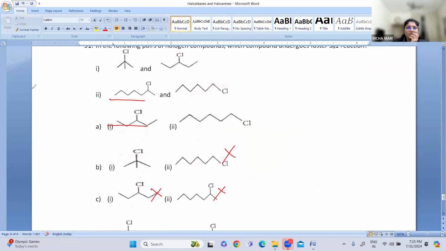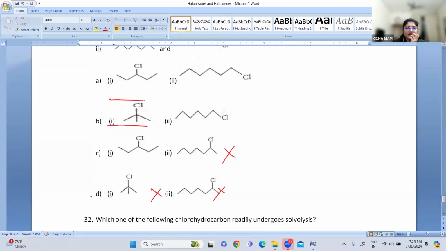Then option D. Let us go for option D. Yes, option D is our correct answer. So this is our tertiary carbocation and this is our secondary carbocation. So option D is the correct answer. Yes, Sri Varuni and Lubna have answered it correct. I hope you have got it. So like this, you have to see the stabilities.